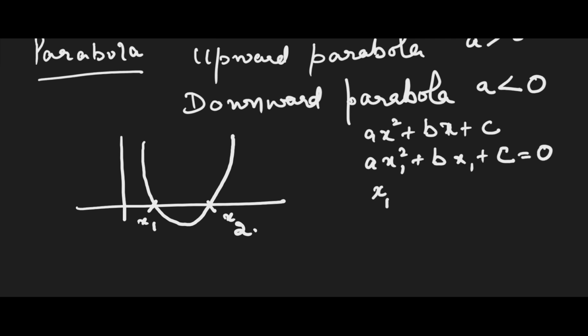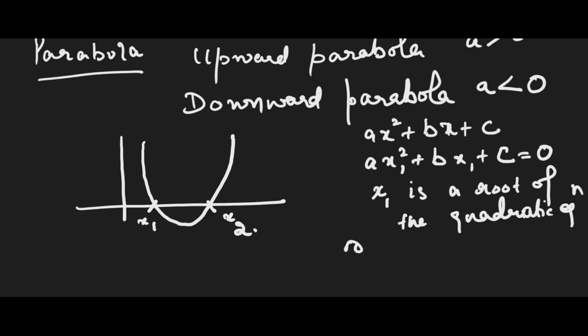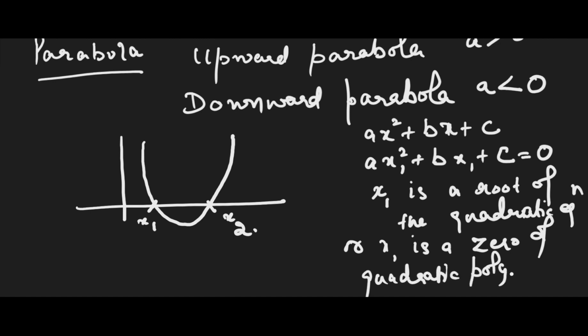Therefore, this x1 is a root of the quadratic equation, or x1 is a zero of the quadratic polynomial. So there are two distinct and real roots.